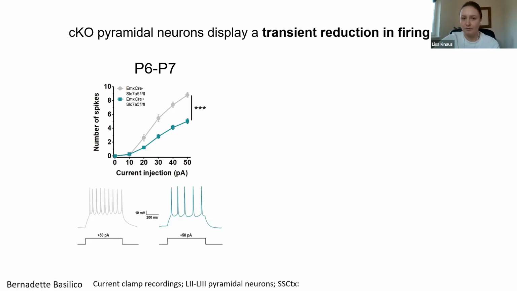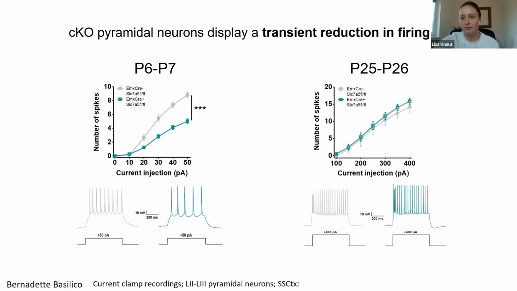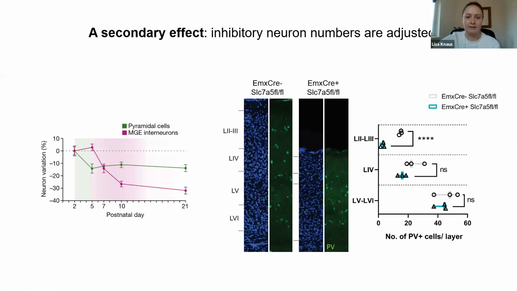What was even more interesting to see was that if we repeat these recordings at later time points, so during juvenilehood, this difference is again gone between mutant and wild type littermate control. So what this indicates is that we're really seeing a purely developmental phenotype here, and that it seems that Slc7a5 plays a really important role during this critical developmental time window of neuronal refinement. Another result that is nicely underlining this is shown here.